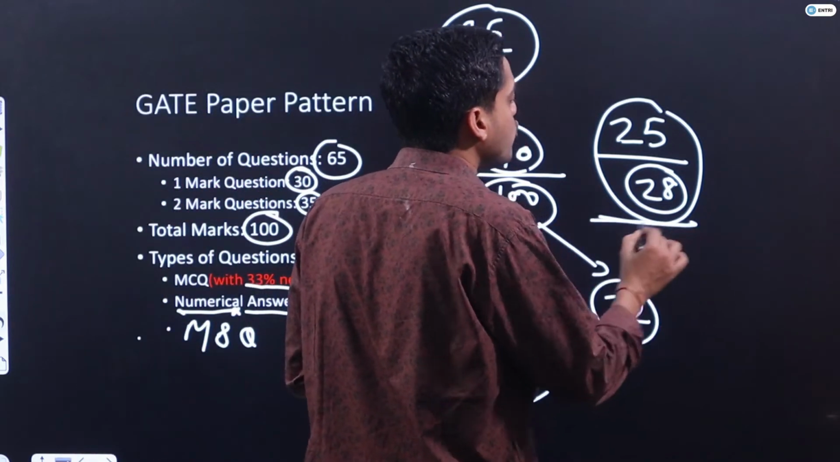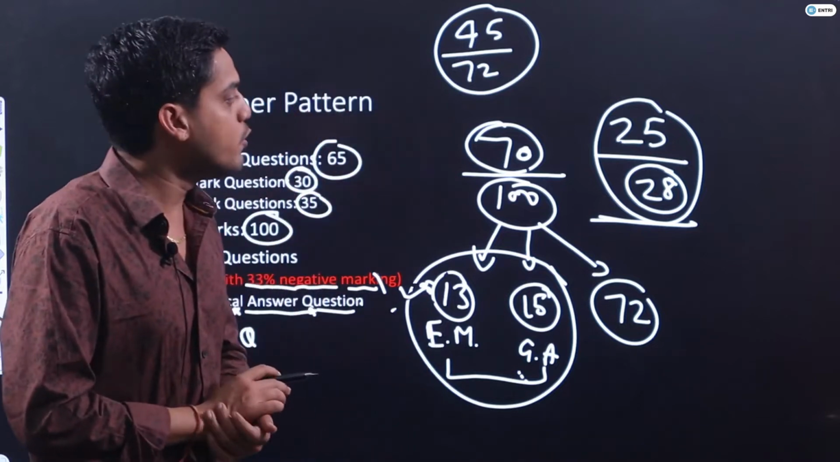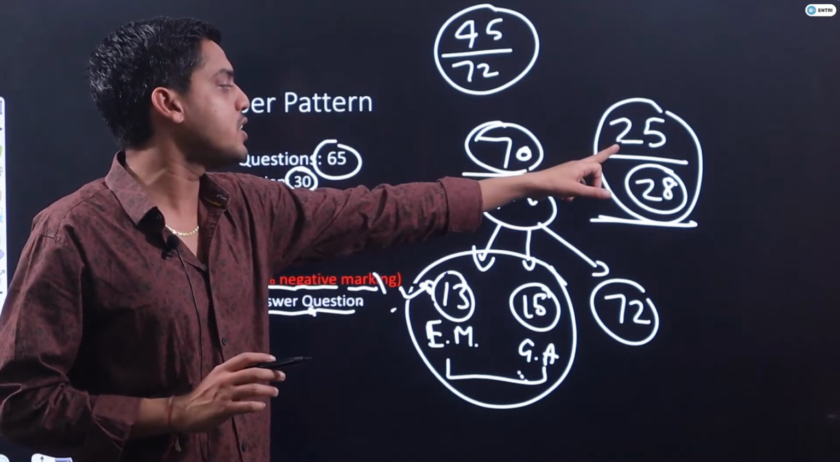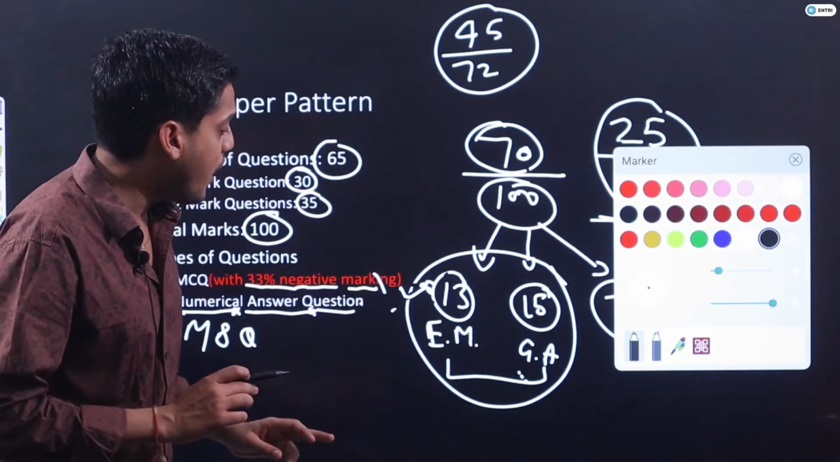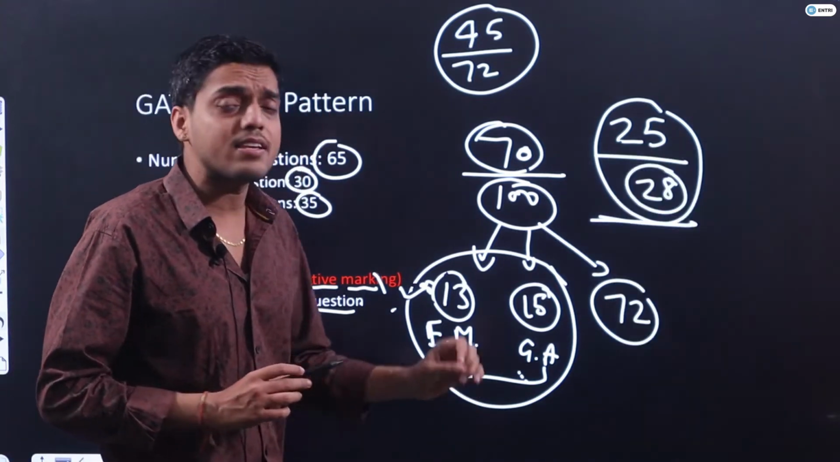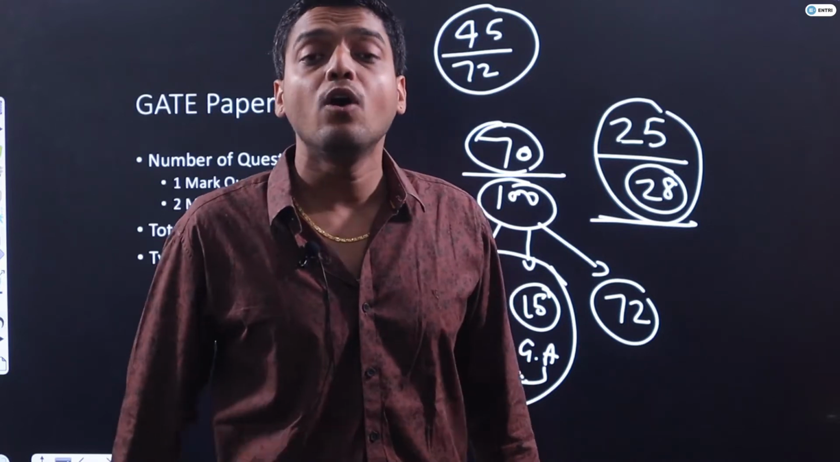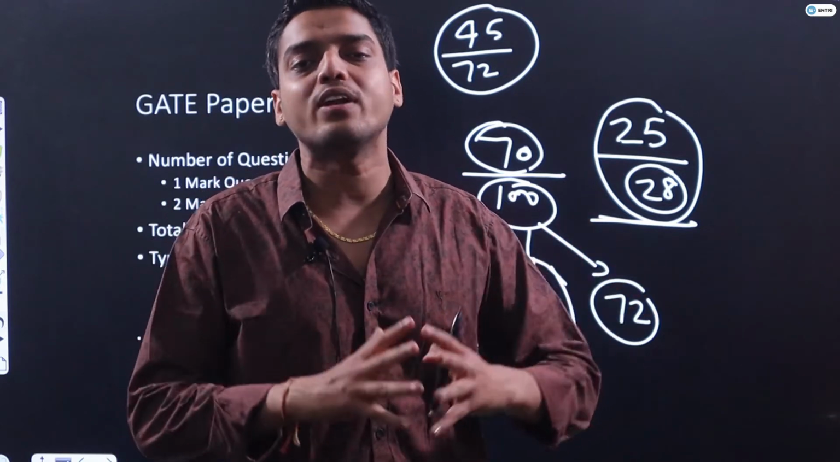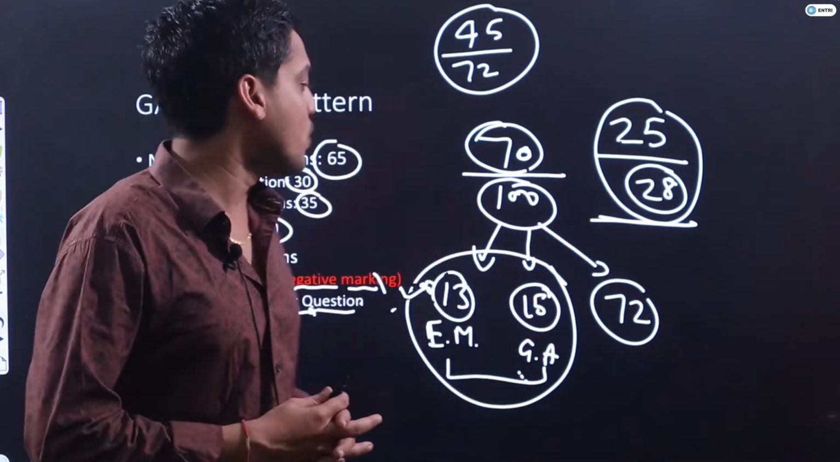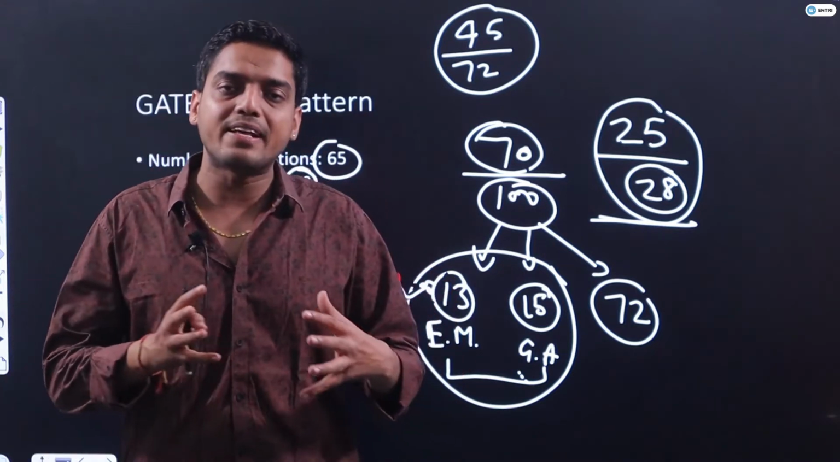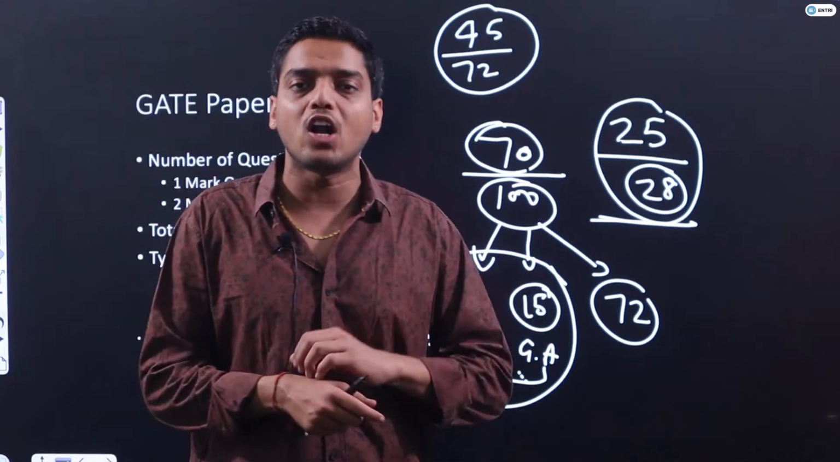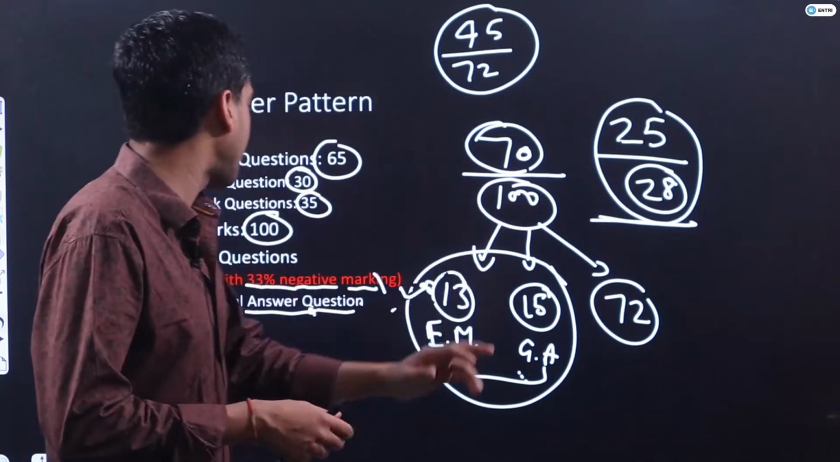If you want to do amazing in your GATE exam, you have to score 25 marks here out of these 28 marks, and these engineering mathematics and general aptitude will decide whether you are doing good in your GATE exam or doing excellent in your GATE exam. Okay, so I think the importance of engineering mathematics and general aptitude is very clear to all of us, guys. So let's start, guys.